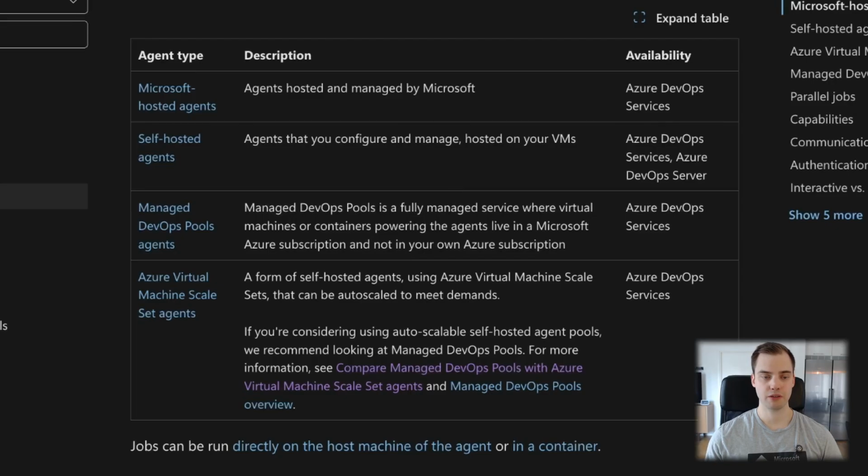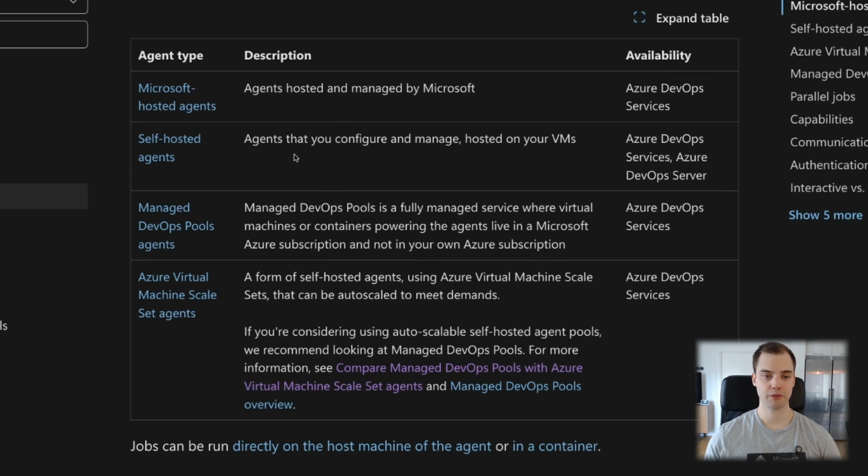So you can see here we have a few different options for agent types. We've always had the agents hosted and managed by Microsoft, and that's as easy as just going into the Azure Pipelines menu, creating a new pipeline, choosing pretty much the defaults and running with it. You will use the agents that are hosted by Microsoft, and you will use the image that they provide. So you don't have much customization when it comes to that.